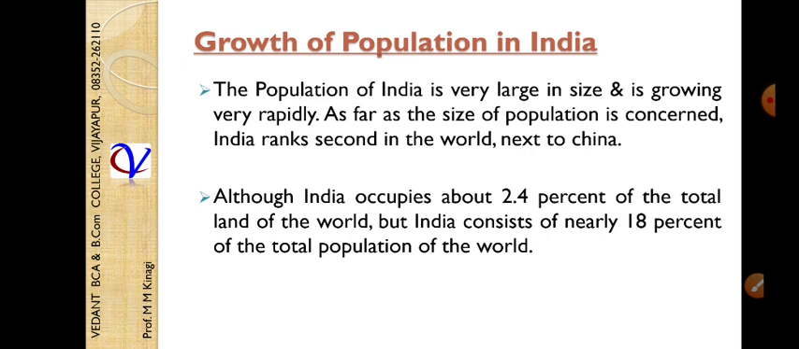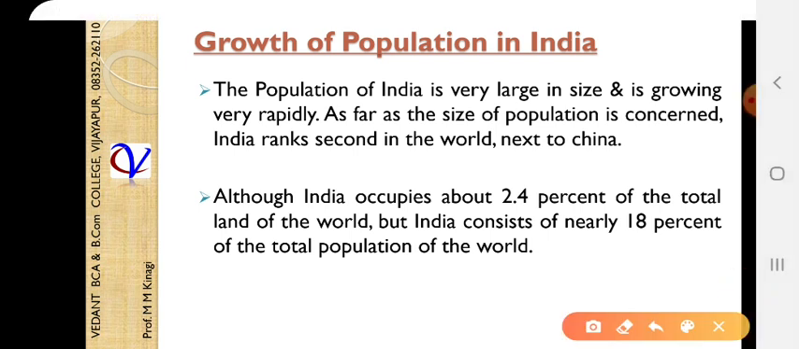So here, if we analyze that, around 2.4% is the area, and if we talk about the income, that is 1.2%. I'll just write it for you. If we calculate, if we talk about the area, the total area of the world is around 2.4%.